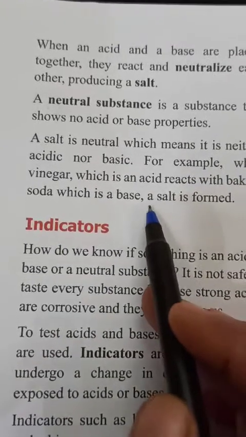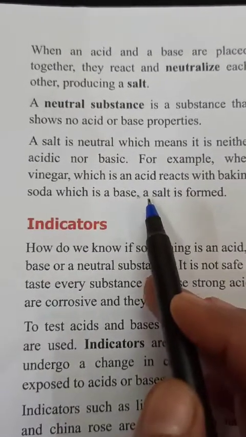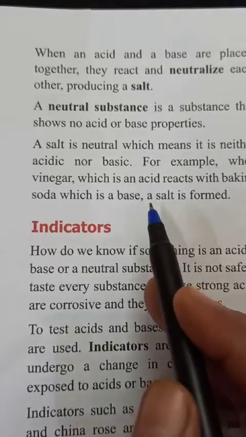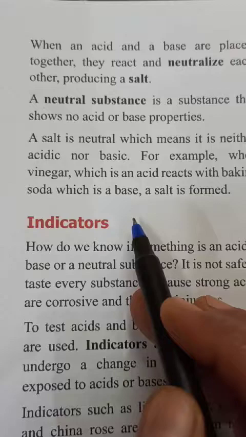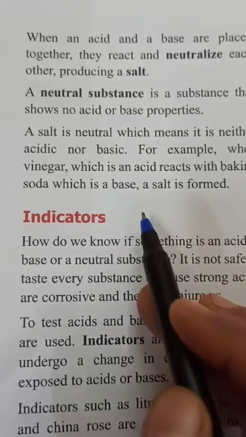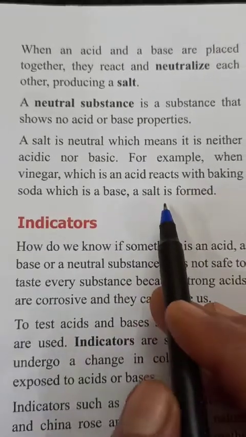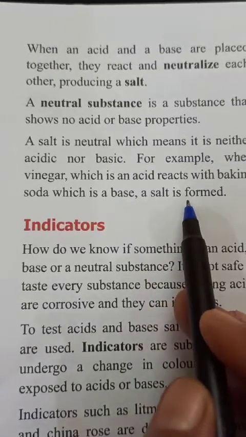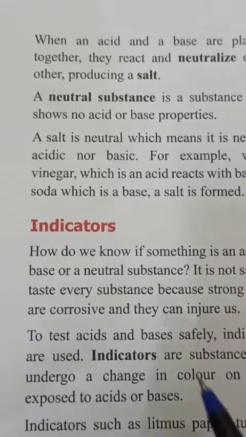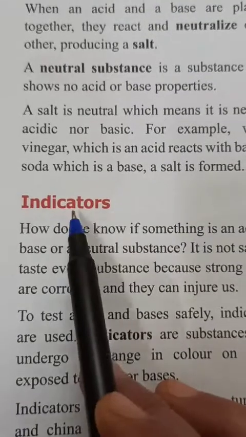Understand? If you heat that solution, by the process of evaporation, then you can get salt from it. So next are the indicators.